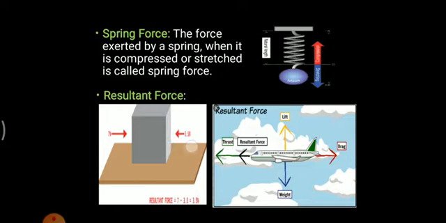So how to calculate the resultant force? 7 minus 3.5, that is 3.5 Newton. So the 3.5 Newton net force is the resultant force.